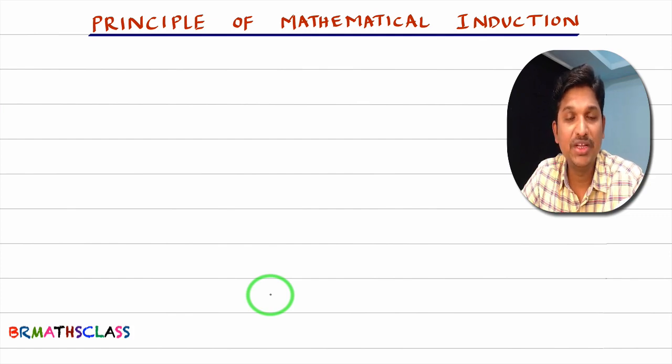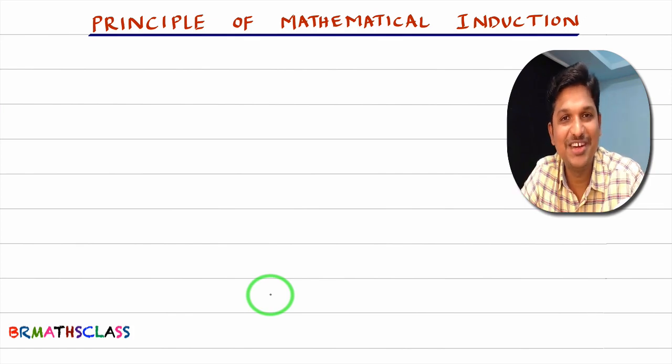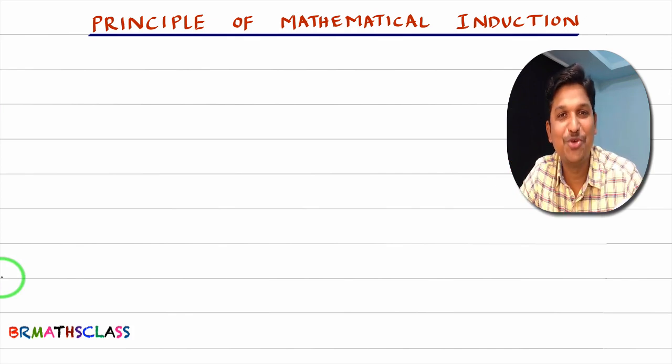Before going to know the definition of Principle of Mathematical Induction, we need to discuss a few examples. How many of you know how to cook rice? A task is given to you to cook the rice. Once the rice has started cooking, when you want to identify that the rice is ready to eat, generally what we do, we take one rice piece and press it. If it is boiled, good. Then what do we do? We take the second piece and press it and check whether it is boiled or not. Next we take the third piece and check whether it is boiled or not. Next we take the fourth piece, and we check whether it is boiled or not. Is that the procedure to check whether the rice is cooked or not?